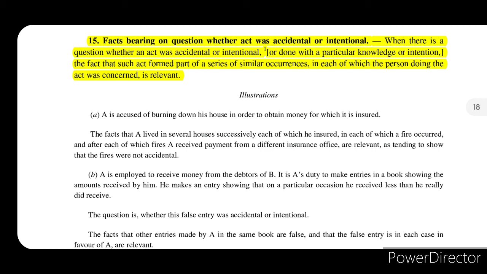So, if the person was doing similar kinds of acts, or there was a series of similar occurrences that formed part of such fact in issue or relevant fact, then the facts that will prove such series of similar occurrences, in each of which such person was concerned, will also become relevant under section 15.